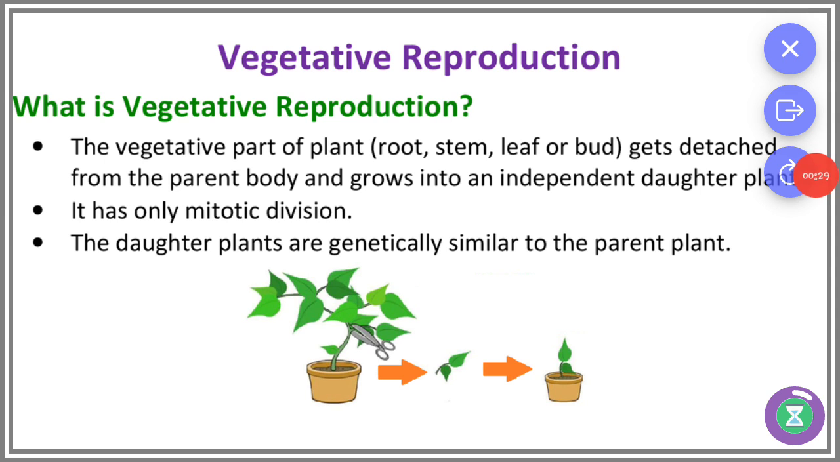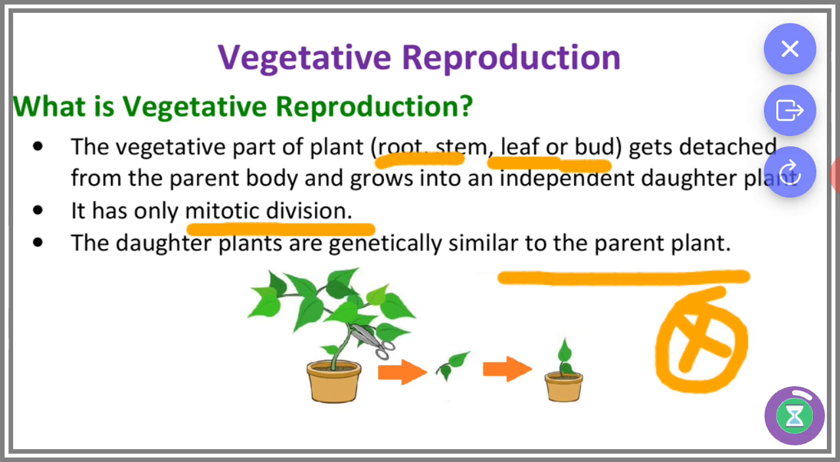First, vegetative reproduction. In this type, new plants are formed from the vegetative cells or the somatic cells. That is, the vegetative parts of the plants, root, stem, leaf and buds, get detached from the parent body and grow into independent daughter plants. It has only mitotic division. Mitotic division means the body cells only divide, and the daughter plants are genetically similar to the parent plant. It's very important.